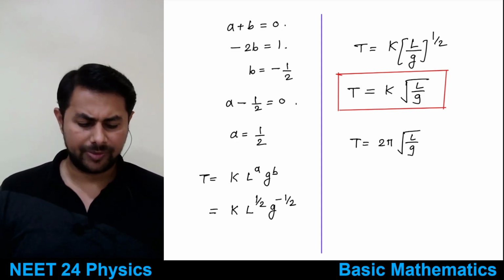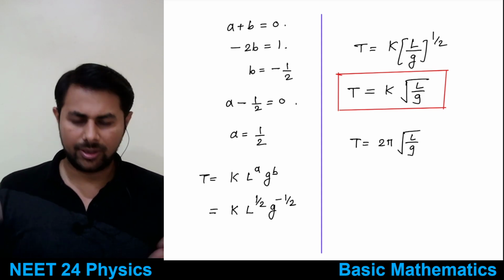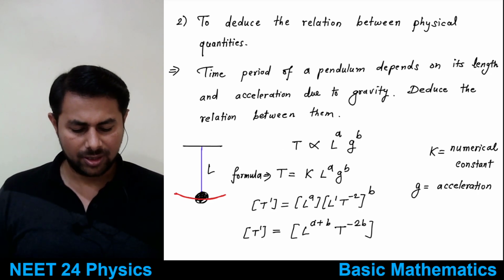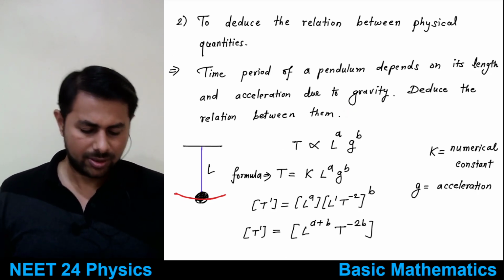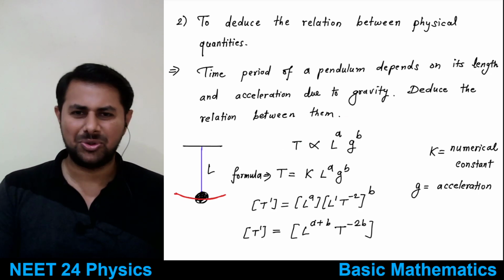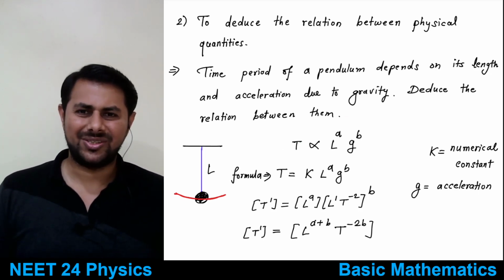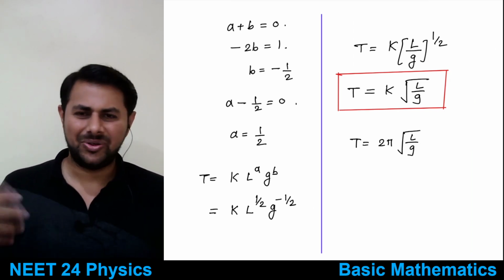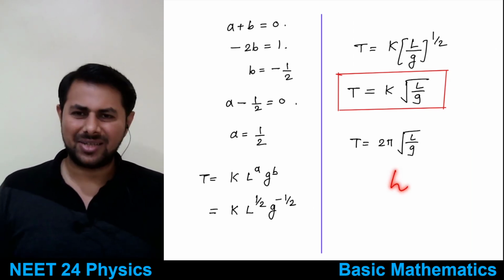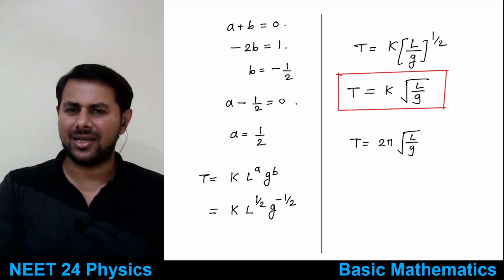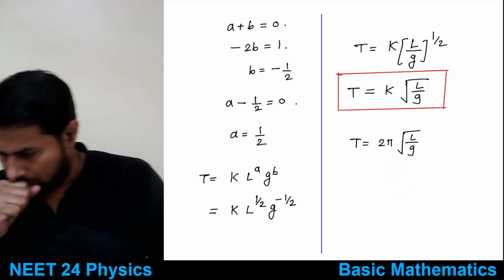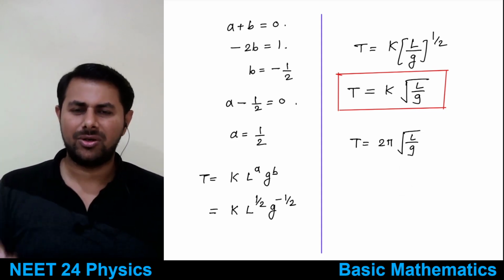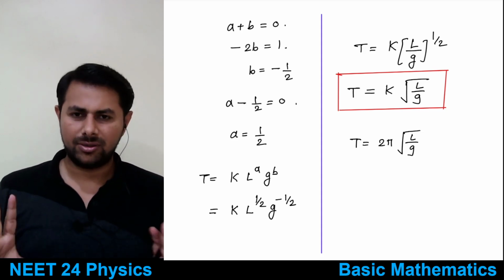Now this procedure is simple, but it is time consuming. So if there is a question in NEET, for an example, deduce a relation. Suppose time period depends on this one, you know, right? But there would be some questions like length depends on the universal gravitational constant, the Planck's constant, speed of light, etc., and find out the correct relation between them. So there will be 4 options. You have to choose one option. So that question will take time.